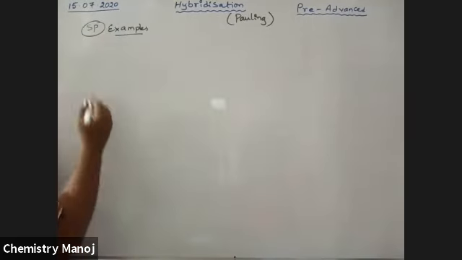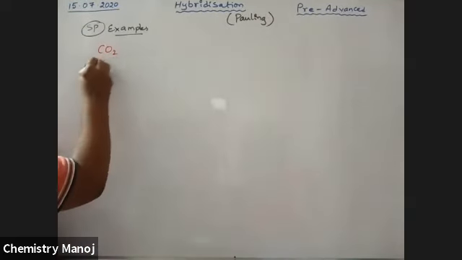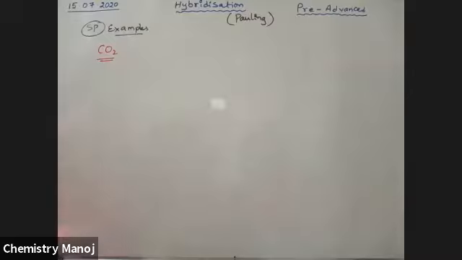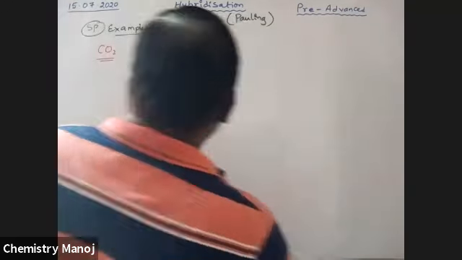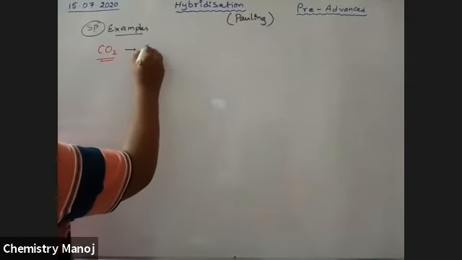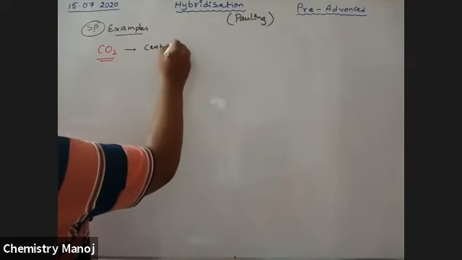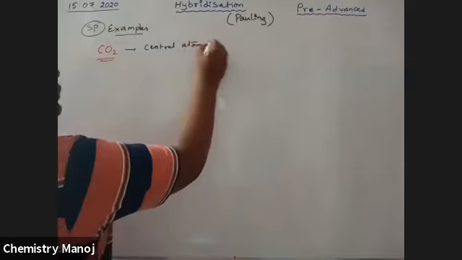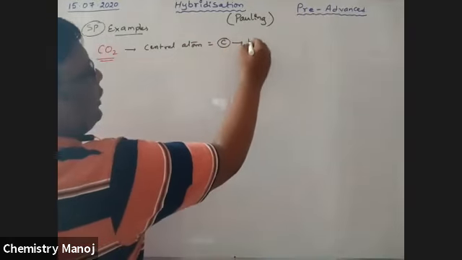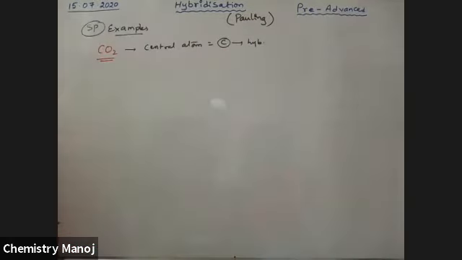That is the CO2 molecule. sp hybridization, the second example, the best example is the CO2 molecule. So what about this CO2? Here, the central atom is carbon. Here only carbon undergoes hybridization, not the oxygen side. Only carbon has hybridization.